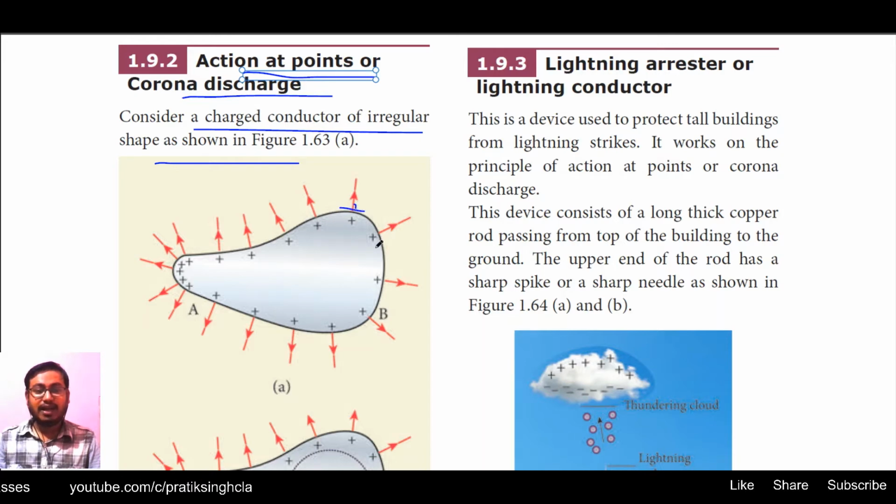At every location of this conductor, the direction of the electric field is different, and its magnitude and density at different positions are also different. That is what is given here: an irregular-shaped charged conductor.